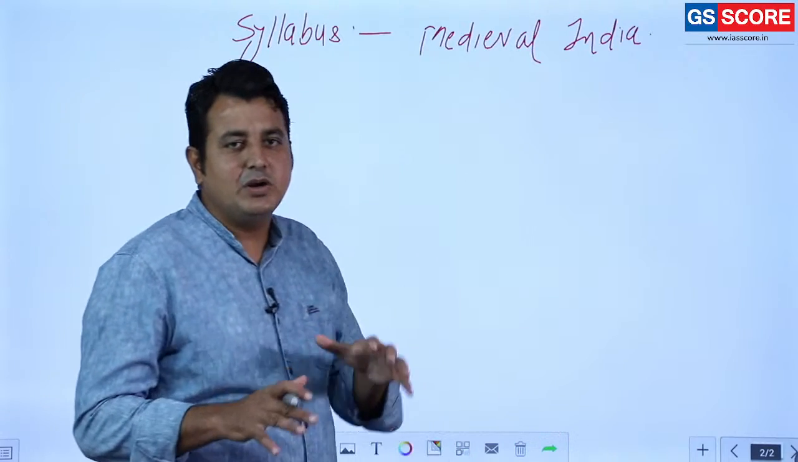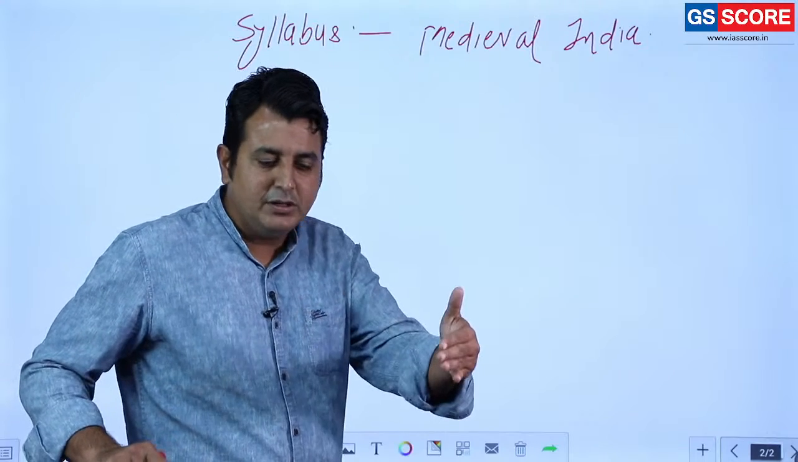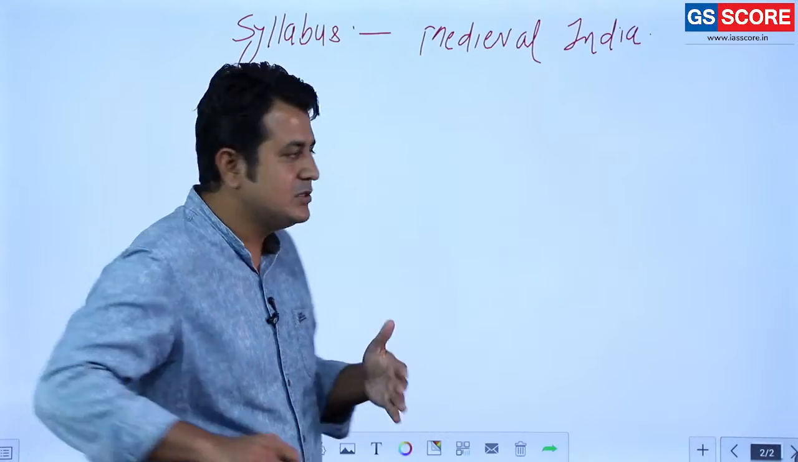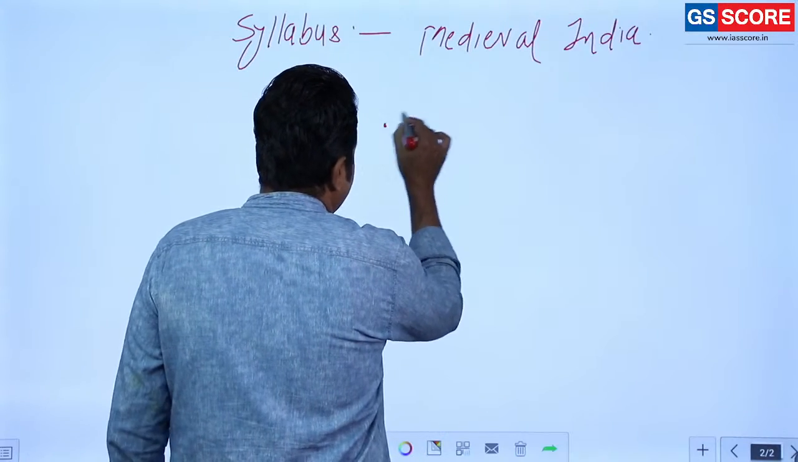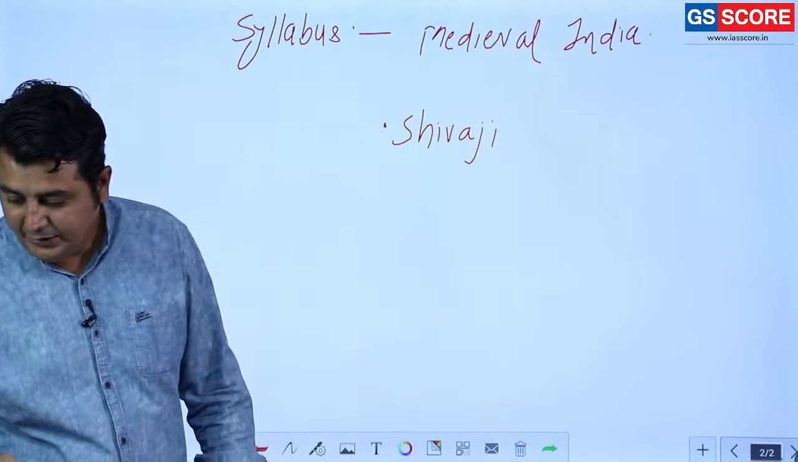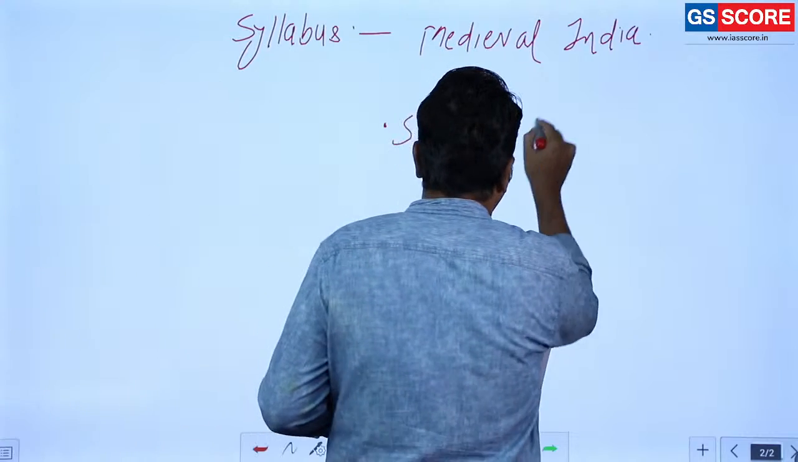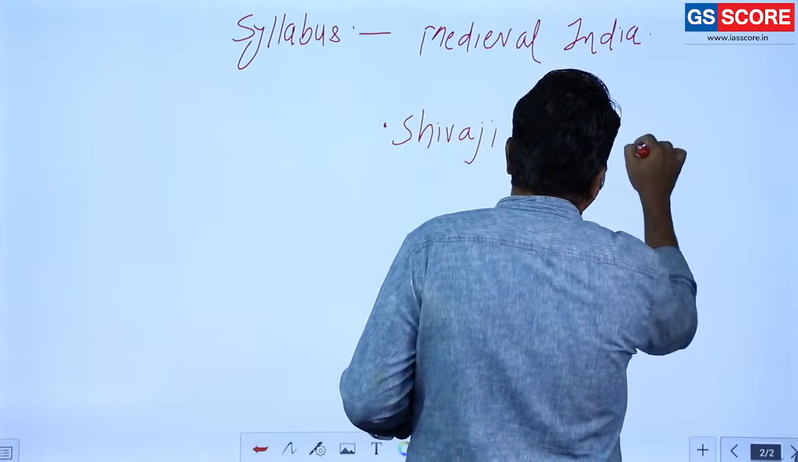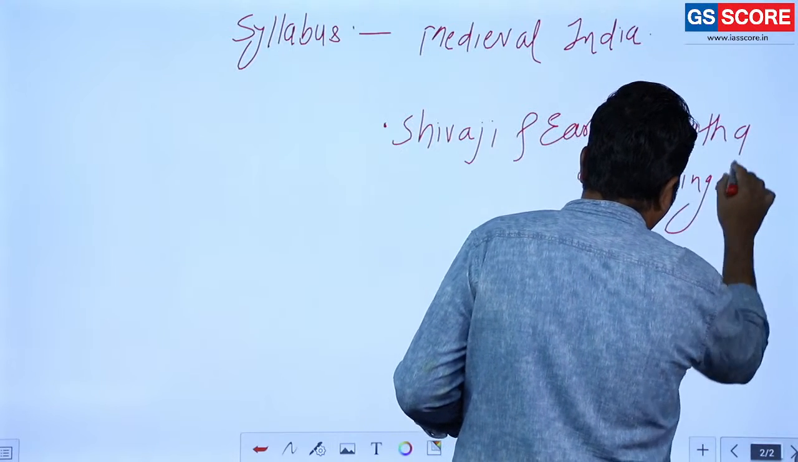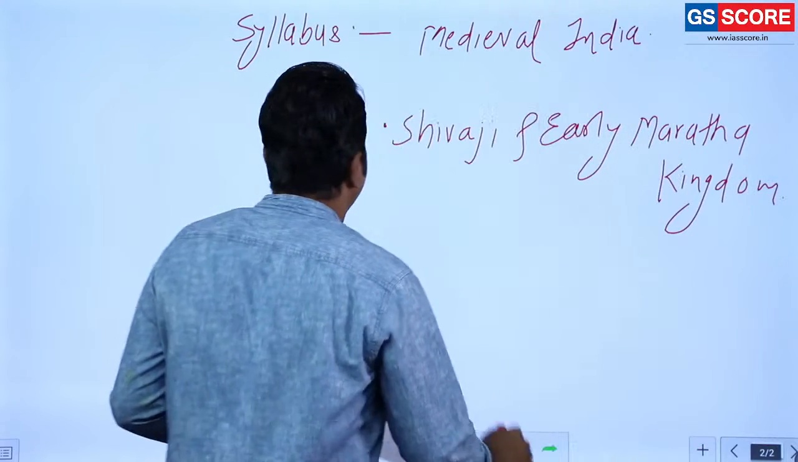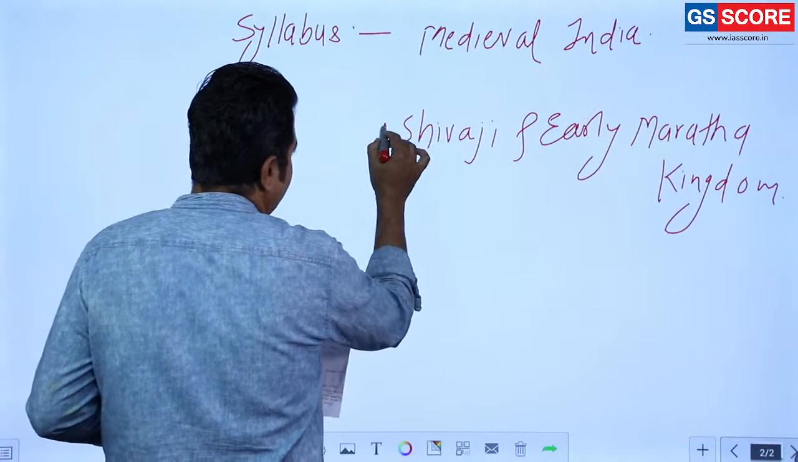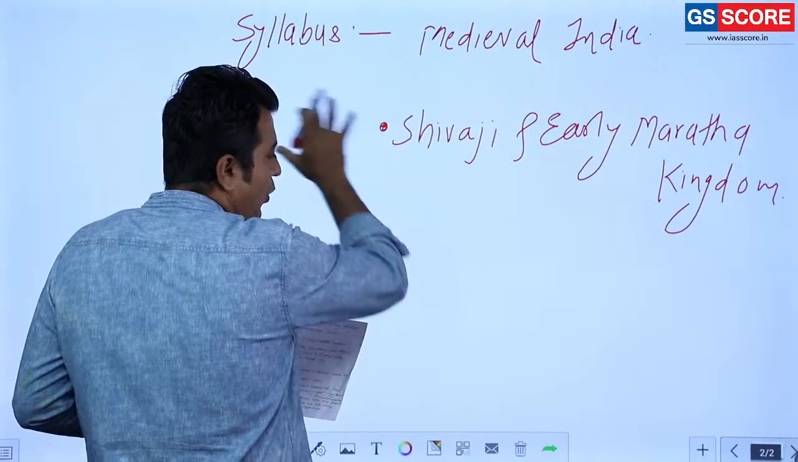The Marathas are divided into two different areas in the syllabus. First, during the time of Aurangzeb, that topic is Shivaji and the early Maratha kingdom. Shivaji and Aurangzeb are contemporaries, so this topic is given in the syllabus while discussing the Mughals.